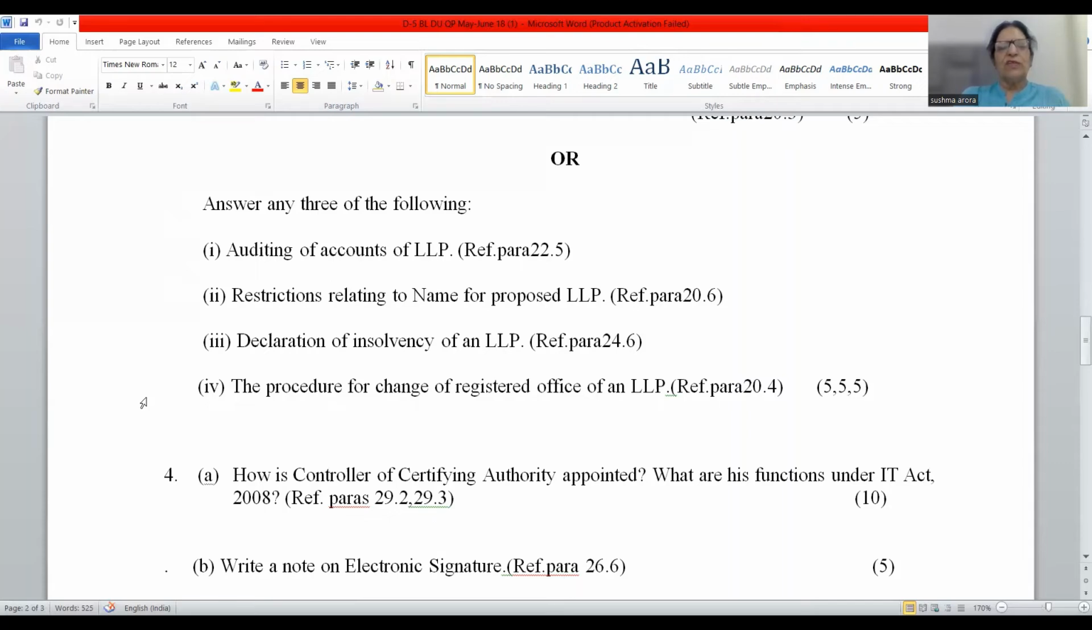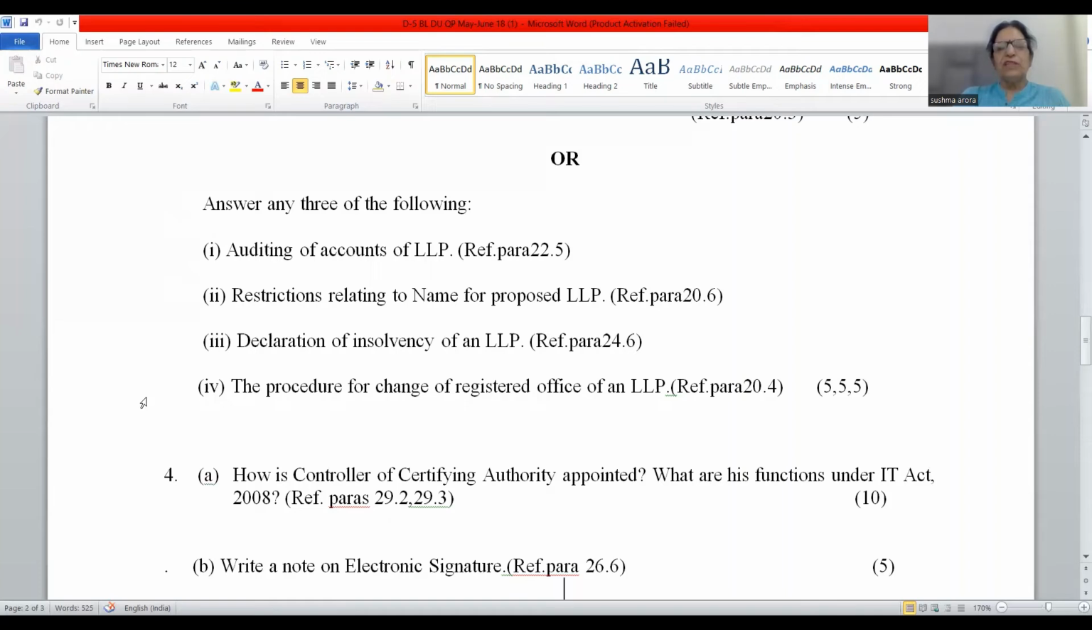Then declaration of insolvency of an LLP. Again, this heading is from chapter number 24, declaration of insolvency. Whether the LLP can pay its debts within a period of 1 year or not. That is, partners have to declare that LLP is not insolvent. LLP is solvent enough. LLP is able to pay its debts within a period of 1 year. This you will find under the chapter Winding Up and Dissolution of LLP, the last chapter under the LLP Act, which is chapter number 24 in my book.